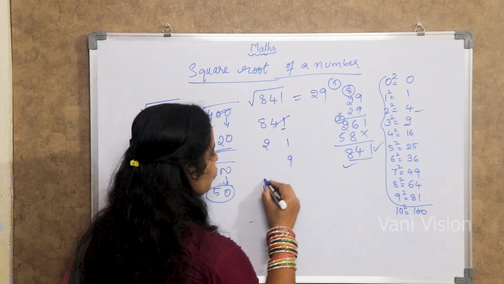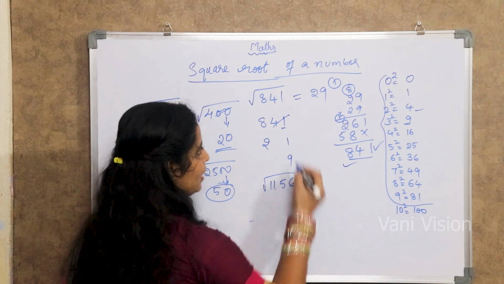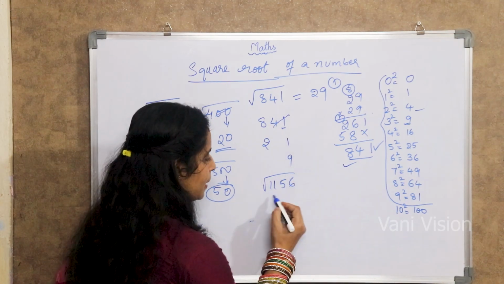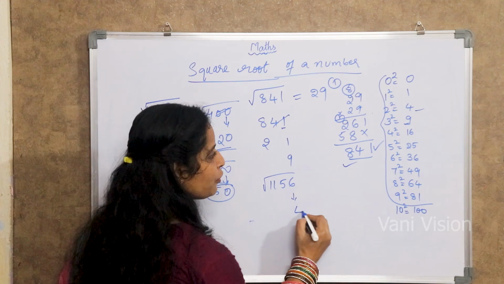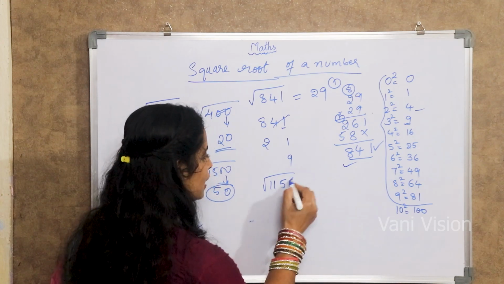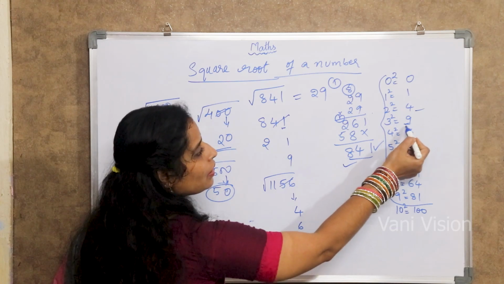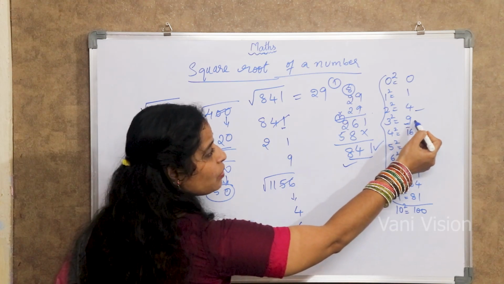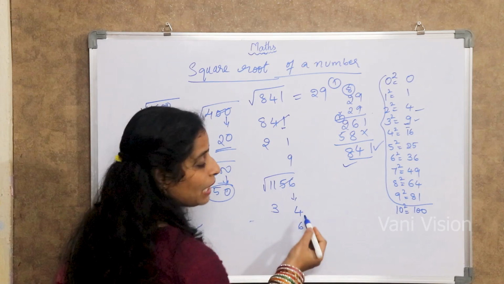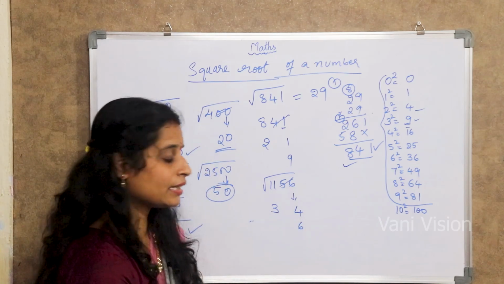Now, the next number may be root over 1156. Here in this method, like this. See, the last digit 6, it may be 4 or 6. Right? Now, cut it off, 11. 11 means what? 11 is not a perfect square, so less than 11 is what? 9. So it may be 3. So the answer may be 34 or 36.